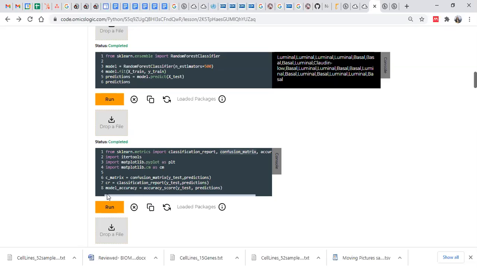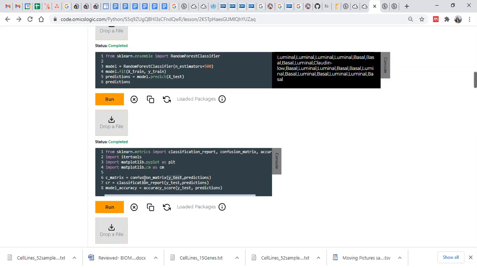Once we have that, we are storing this confusion matrix with y test against the prediction. What was the y test here? The actual labels of your test data, and predictions contain the predicted labels of your test data. So here we are considering only two values: y test, that is the actual label, and prediction, which is the predicted labels of your test data.